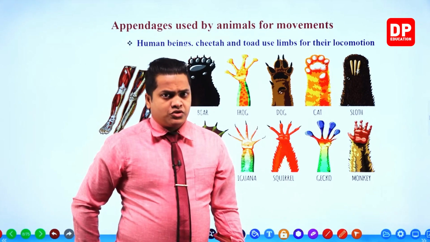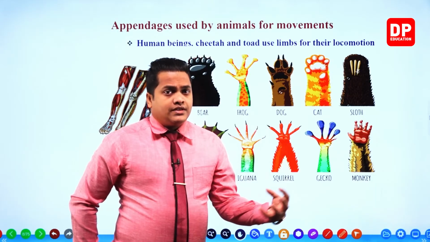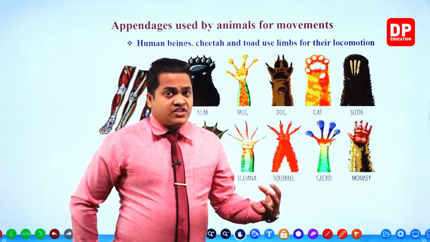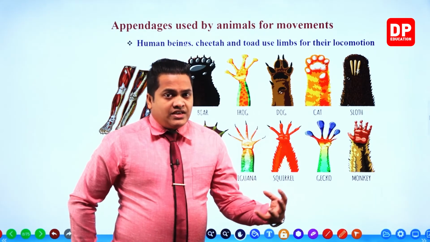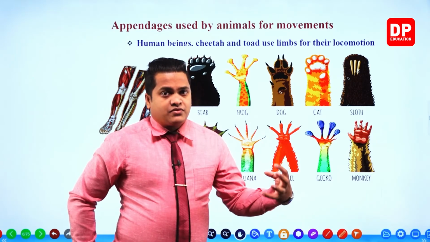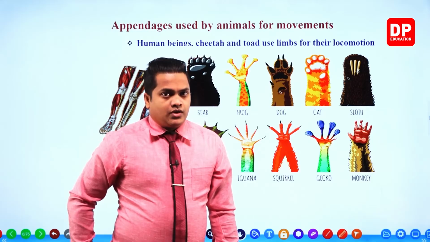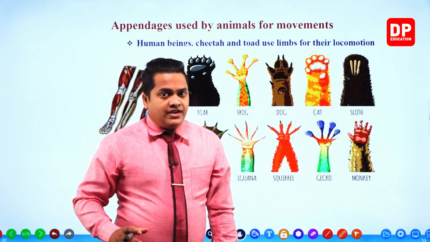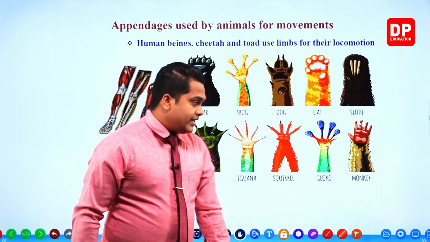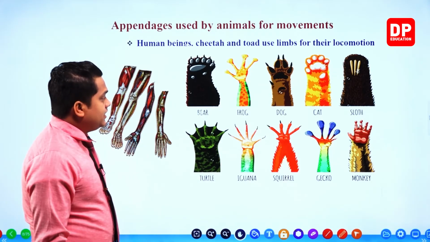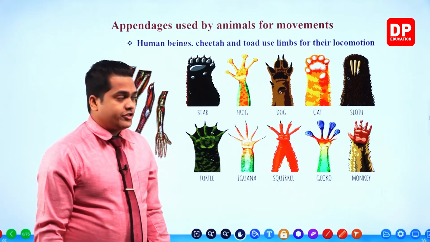But not only for locomotion, my dear children. For processes like eating food, and sometimes other processes, these limbs are very helpful for the organisms. For the feeding mechanism also, these things are very important. So these are the limbs observed within animals which are helpful for their locomotion.